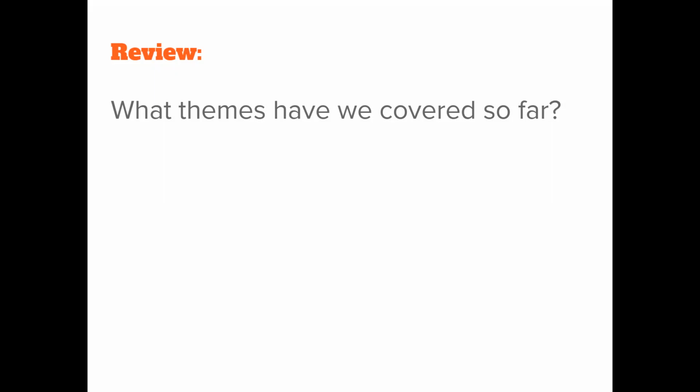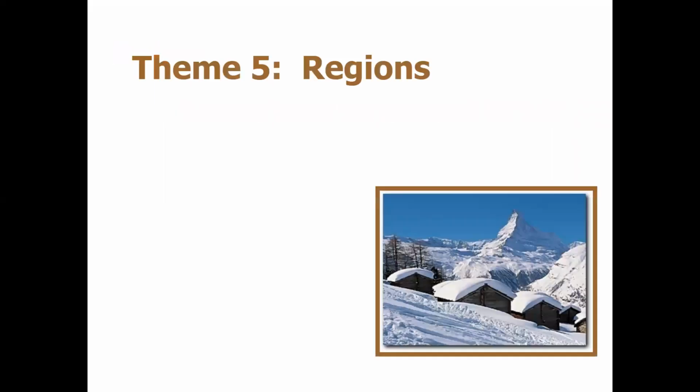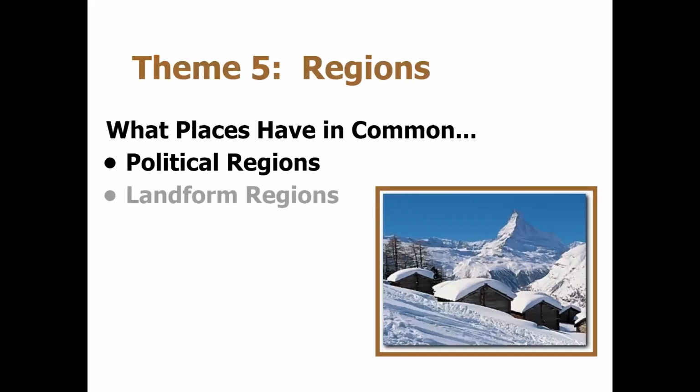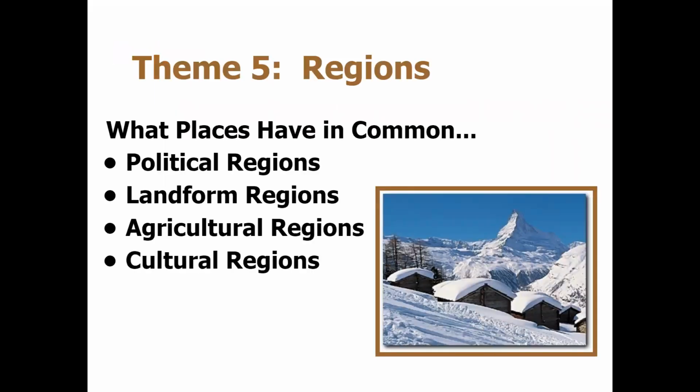Now we're going to be looking at the 5th theme. The 5th theme of geography. Regions, all right? Regions are what places have in common.